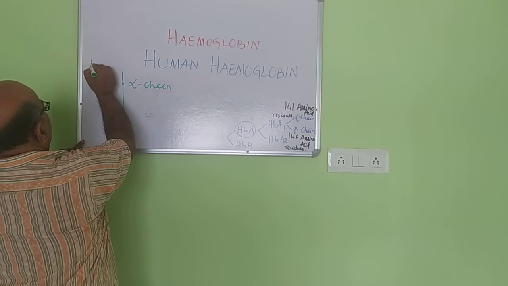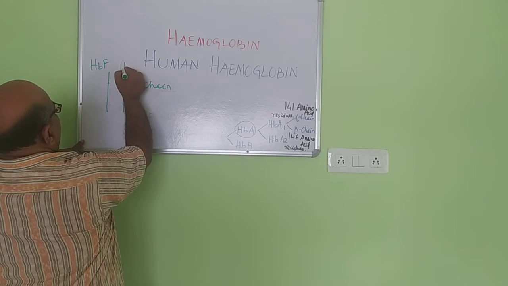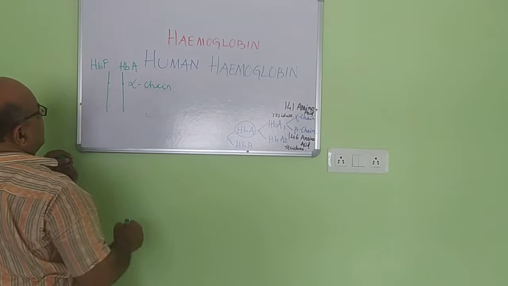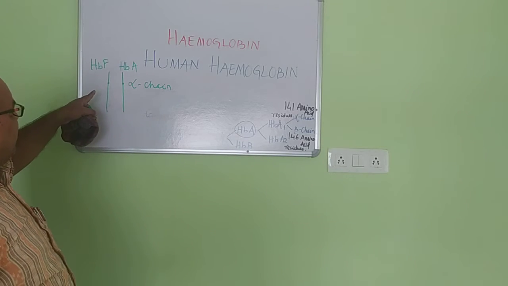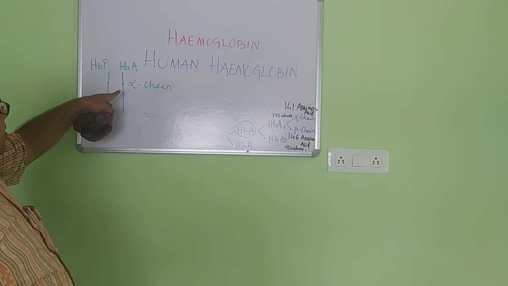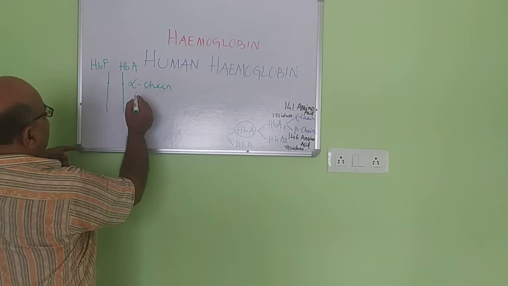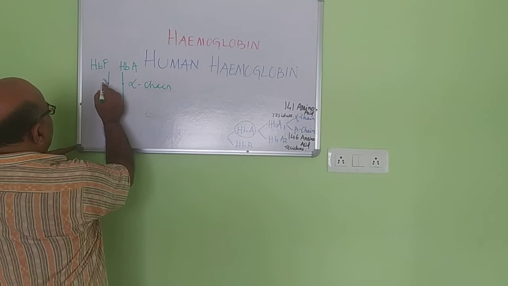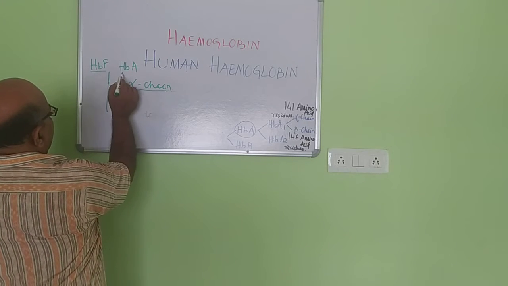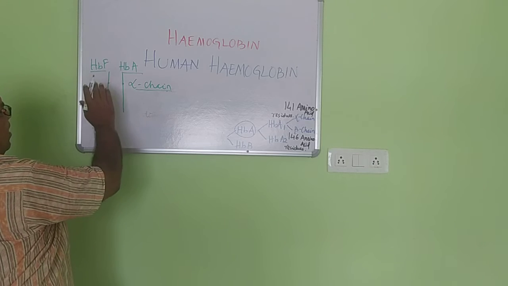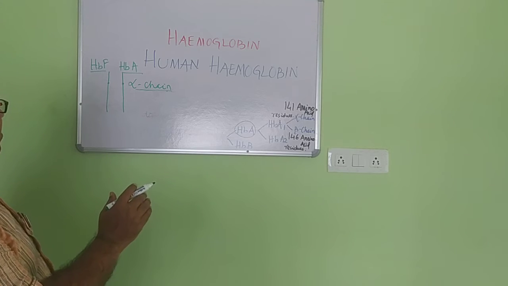Okay, hemoglobin, this is the fetal, this is the hemoglobin adult, or you consider it as A also here. In there A1 comprises the alpha chain, and this is the alpha chain of the adult, and also hemoglobin fetal, that is also the same, there is no difference. Okay, in these aspects both fetal and adult possess the same alpha chain.